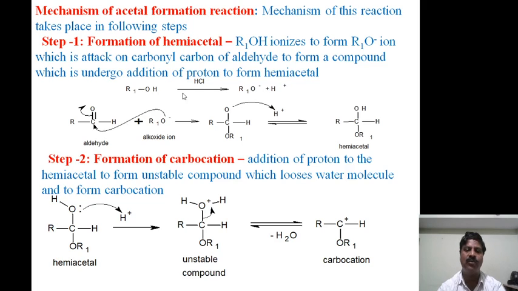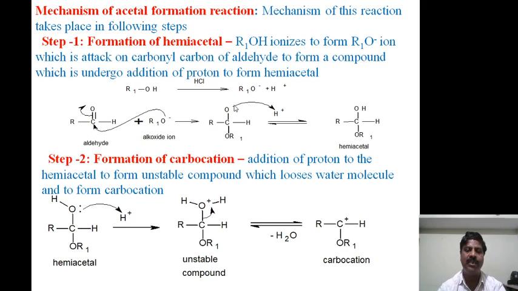Therefore, in hydrogen chloride gas, it forms the alkoxide ion and H plus, and this alkoxide ion attacks the carbonyl carbon atom of the aldehyde, similar to the above mechanism.